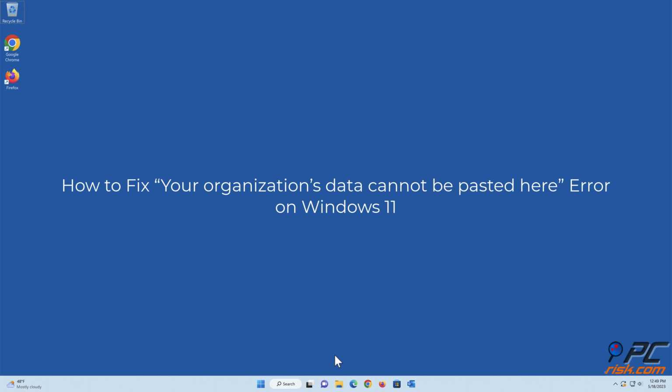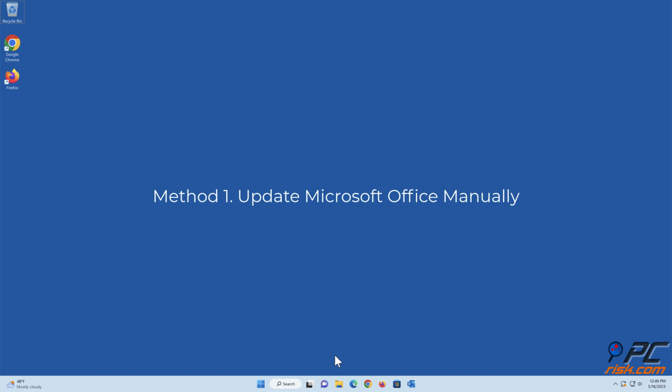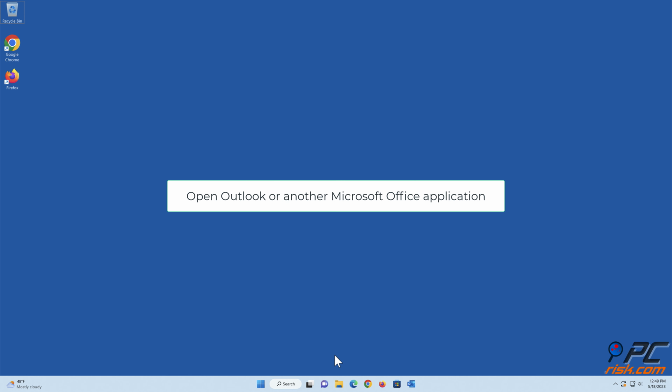How to fix your organization's data cannot be pasted here error on Windows 11. Method 1. Update Microsoft Office manually. Open Outlook or another Microsoft Office application.